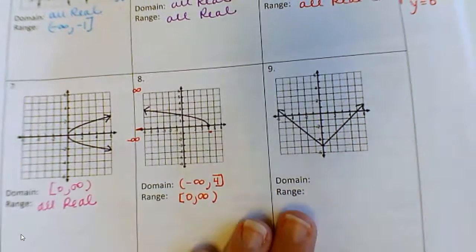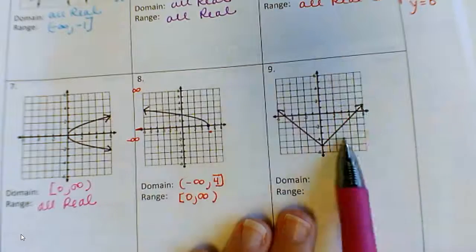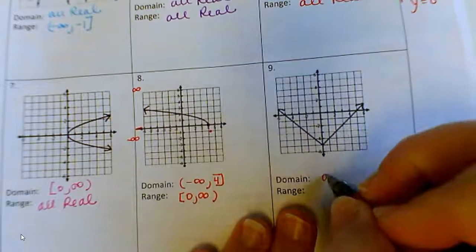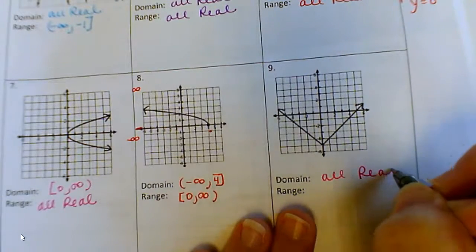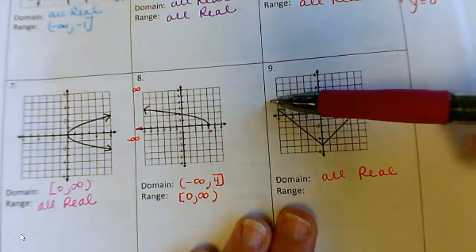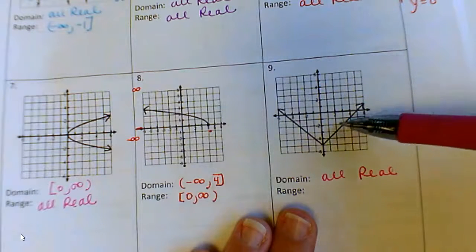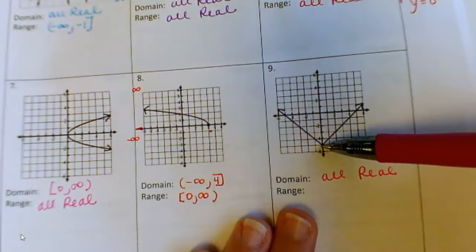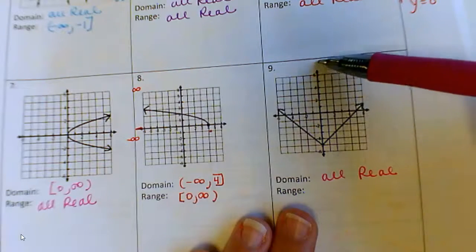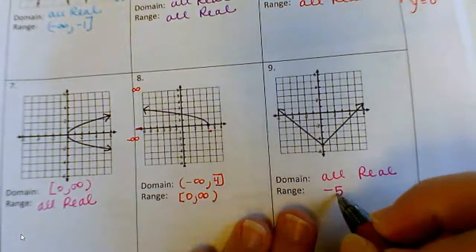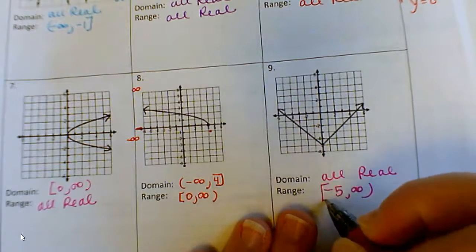Let's look at number 9. For the domain, it keeps going left and right forever, so domain's all real. But for the range, it goes up forever, but it stops down here. And remember, you start bottom to top. So bottom is negative 5, and it keeps going up. So negative 5 to infinity with a bracket.